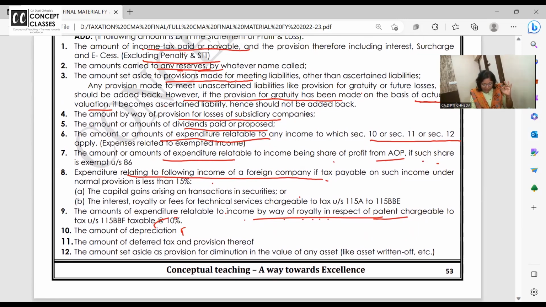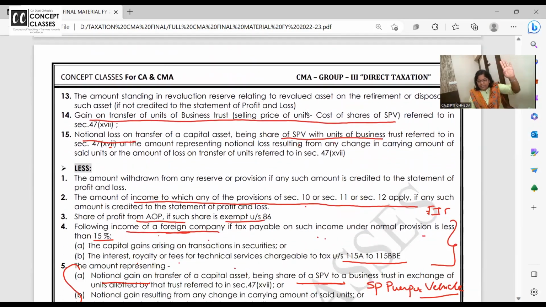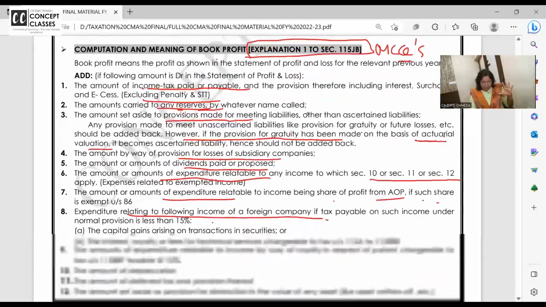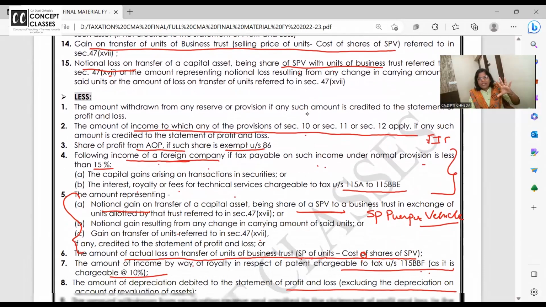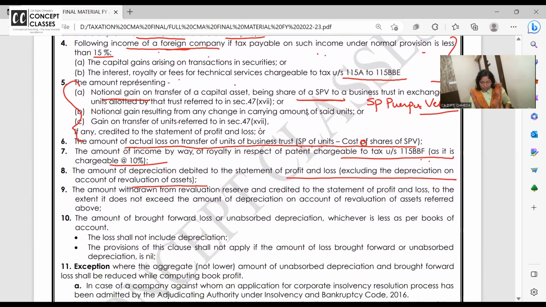Now let me talk everything about depreciation. Whatever depreciation is debited in the books of accounts as per the Companies Act, add back. Whatever depreciation not as per Income Tax Act, please, I am in the book profit only. Whatever depreciation is there in the books, excluding the depreciation on revaluation, this you deduct. Depreciation in the books is 15 rupees. Add back. But in this 15 rupees, 3 rupees is revaluation depreciation. Nikal do. So 12 rupees depreciation you can minus.